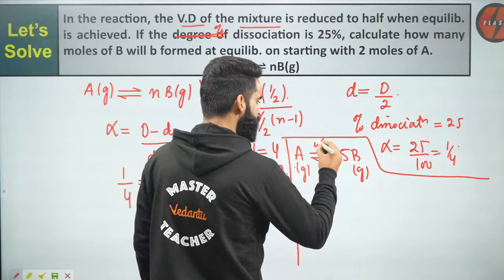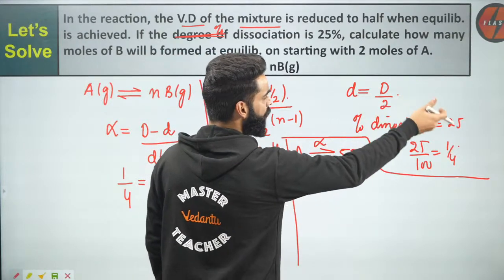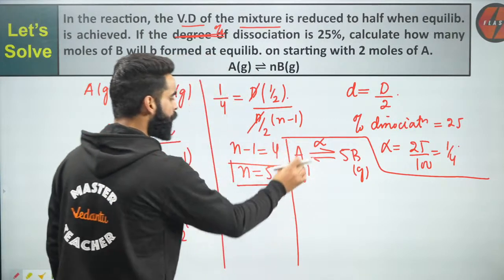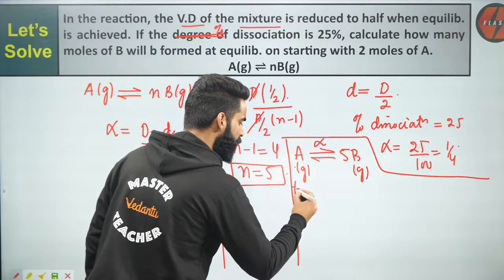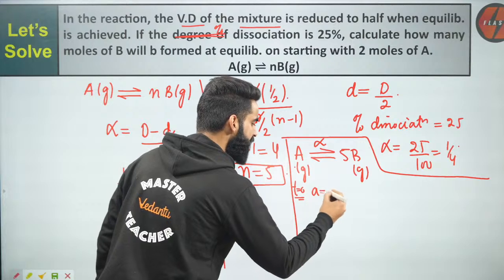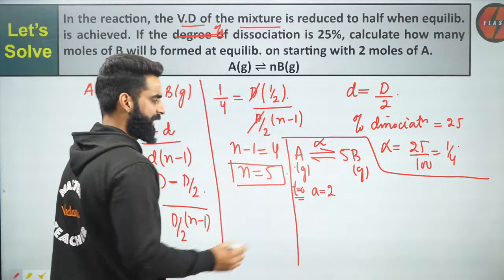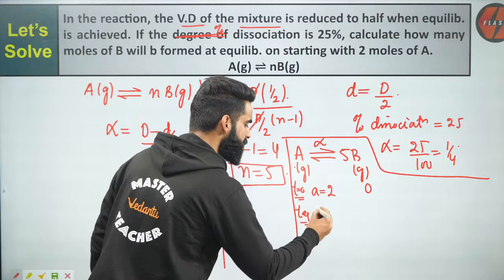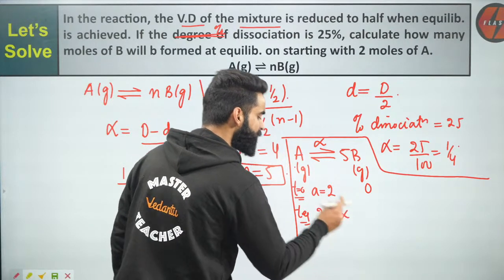Let's assume the degree of dissociation is alpha. The alpha value we already know, which is 1 by 4. On starting with 2 moles of A, at time t equal to 0, I'm given 2 moles of A and B is 0. At equilibrium, it's going to be 2 minus 2 alpha, just like A minus A alpha.